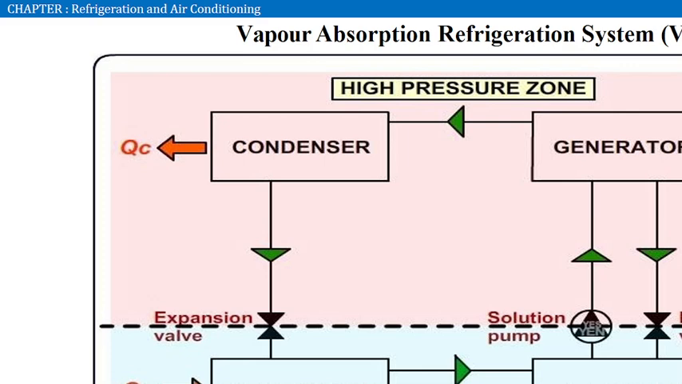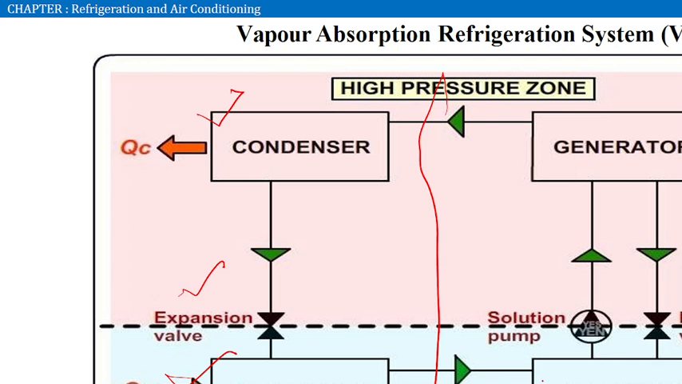Next, we will see about the vapor absorption refrigeration system, that is VAR. Here, how it works is, here also we have the evaporator, which will work like our vapor compression system, and also we have the condenser. Okay, and we also have the expansion valve. But instead of the compressor, which just increases the temperature and pressure, here we have an alternative setup to the compressor, that is the absorber and generator.